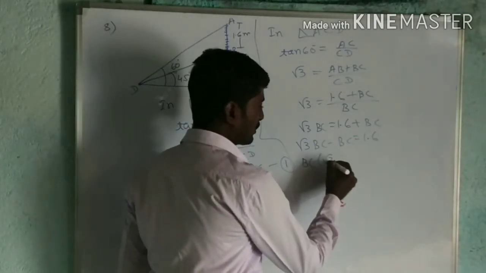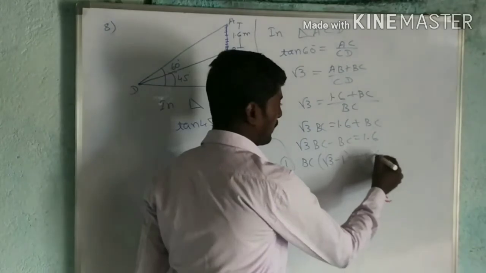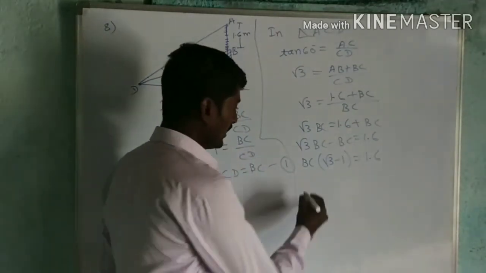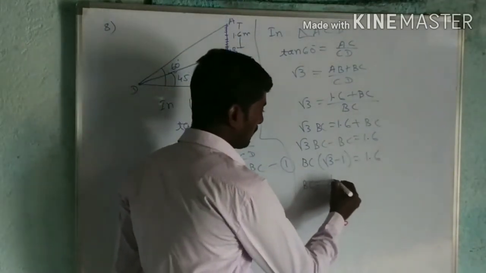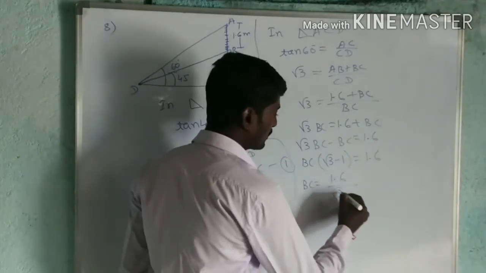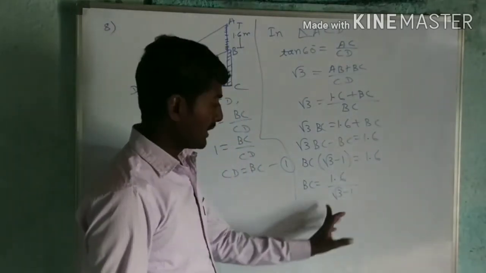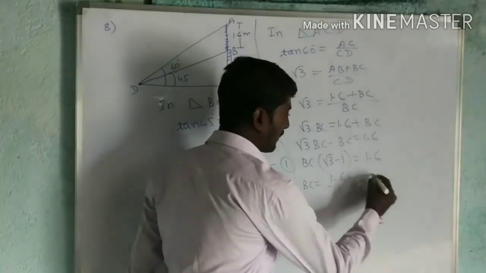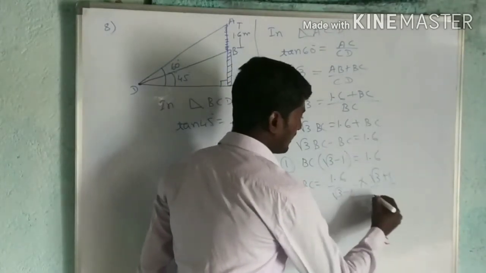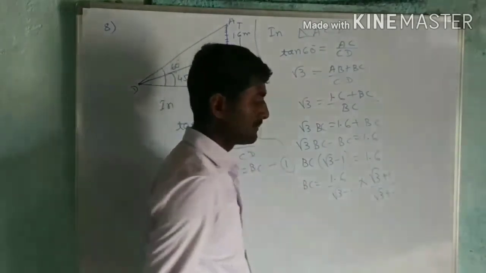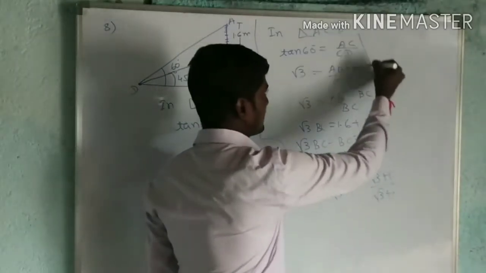So inside will be root 3 minus 1 is equal to 1.6. Now BC is equal to 1.6 divided by root 3 minus 1. Now we'll multiply and divide by root 3 plus 1.